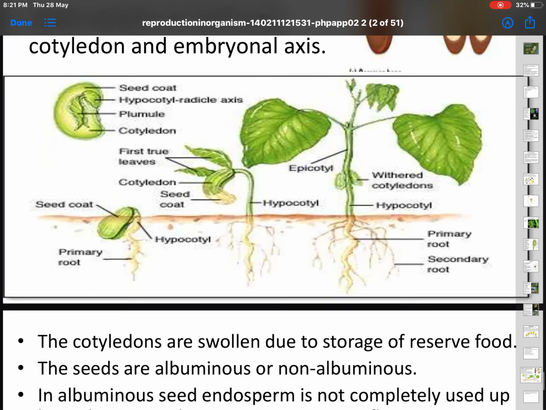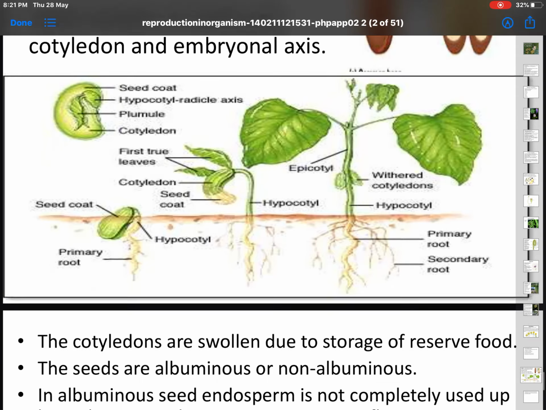In some seeds like black pepper, the nucellus is also present. The residual persistent nucellus is called perisperm. Whereas in non-albuminous seeds, endosperm is completely used up by the growing embryo. Example pea, groundnut. The integument of the ovule develops into the seed coat. The seeds dry up by losing water, and whenever favorable conditions are available, the seed starts germinating.